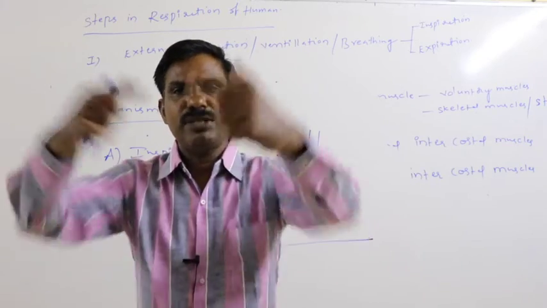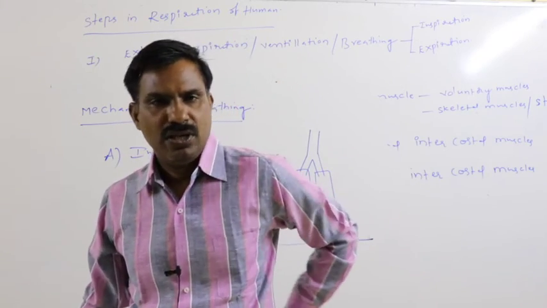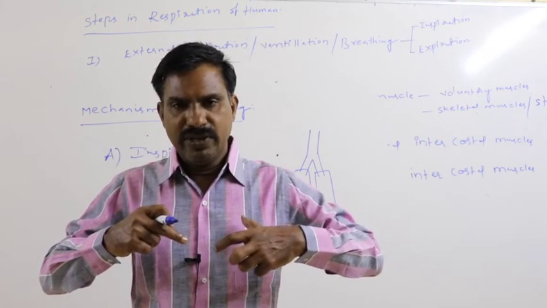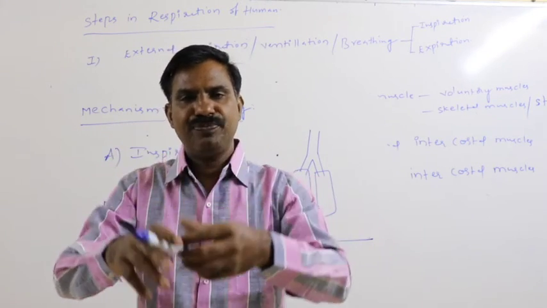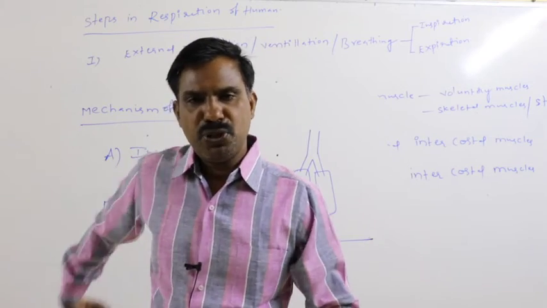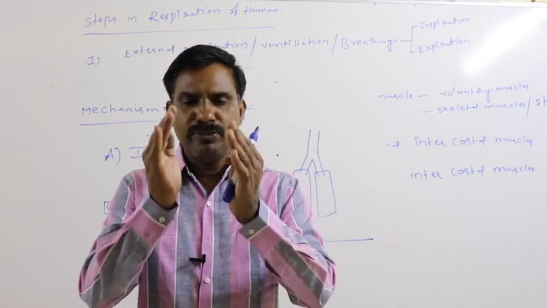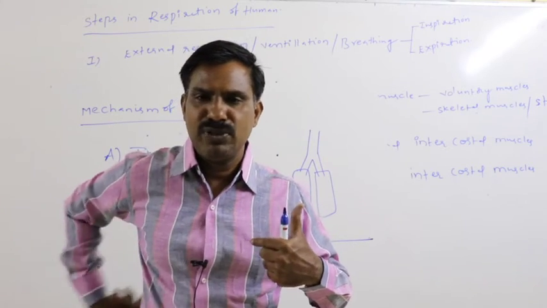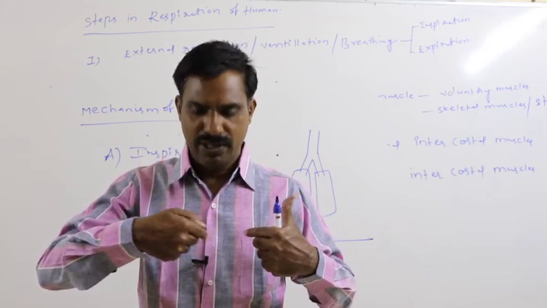By that way, the sternum is pushed forward, the vertebral column is pushed back. Automatically thoracic cavity volume increases from dorsal to ventral.